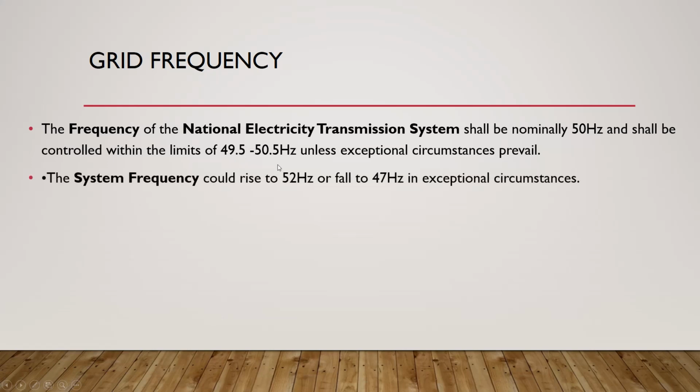The system frequency can rise to 52 Hz or fall to 47 Hz in special cases. Of course, we cannot keep our power system at 52 Hz or 47 Hz. We have to make some adjustment in our power system in order to make it fall back in our range. It can rise to this or fall to this in some cases, but not for a long time.